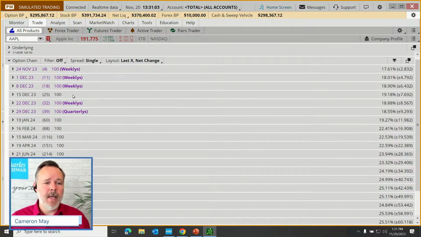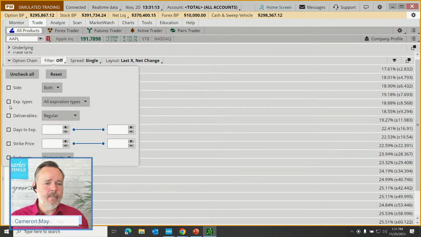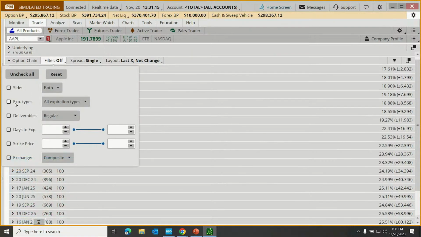Okay, but as we open up, AJ says my platform doesn't have quarterly contracts. AJ, there is a filter here. Notice the filter shows us the expiration types.